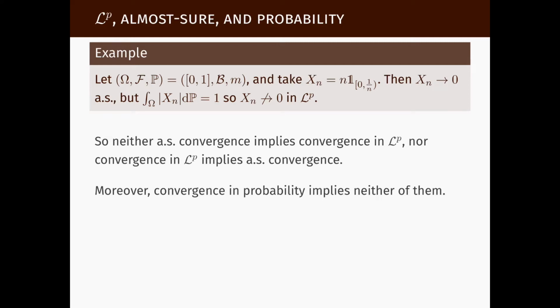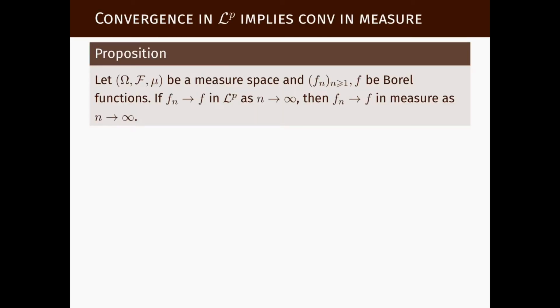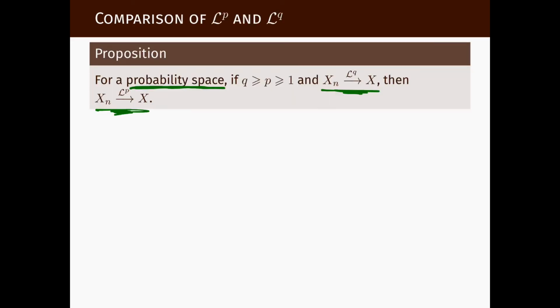In the first part of this video lecture, we have seen that if a sequence of functions converges in LP on any measure space, then it converges in measure as well. And then we saw also that on a probability space, or for any finite measure space, you can do that just by multiplying the measure by a constant.